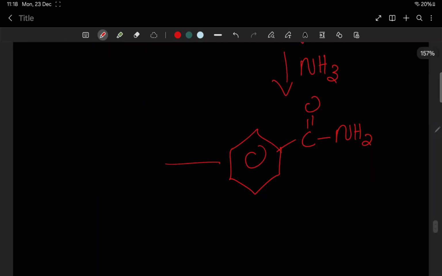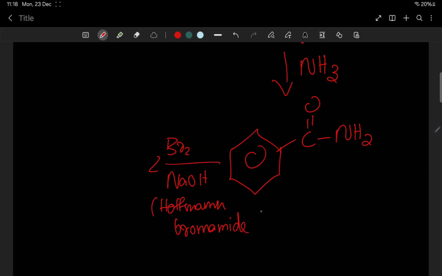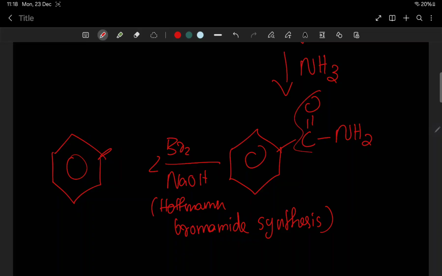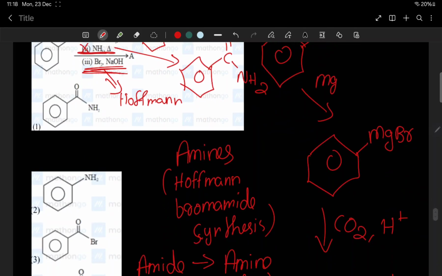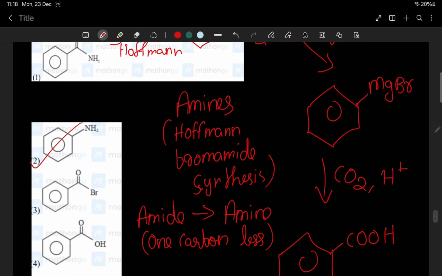Now we are adding bromine, Br2 and NaOH. This reaction is called Hoffman bromamide synthesis. After it, one carbon will go and we get NH2. So our final product is aniline. Which one is aniline? Option 2 is the correct answer.